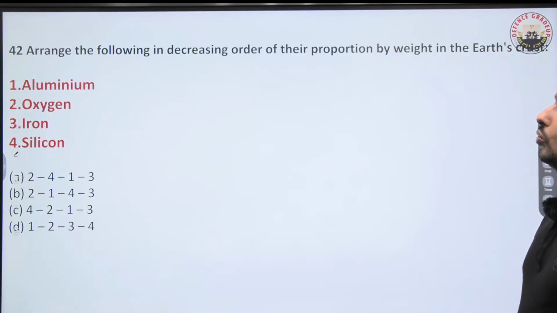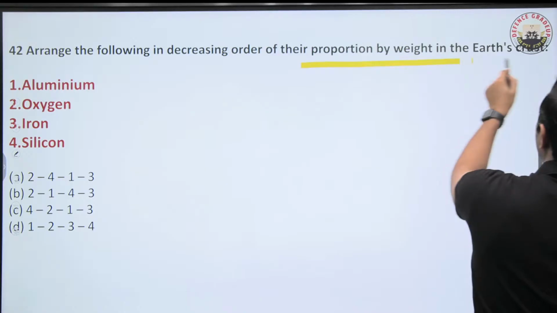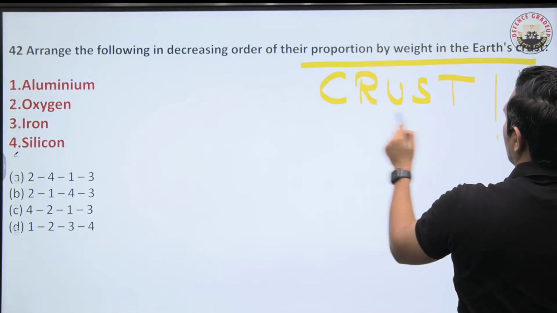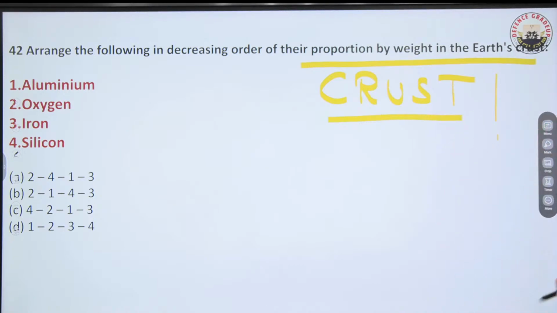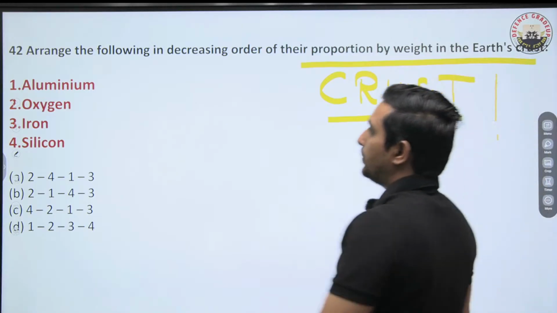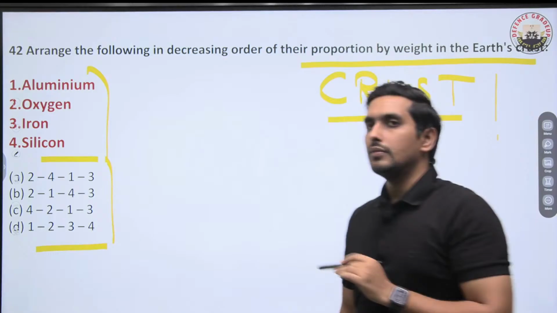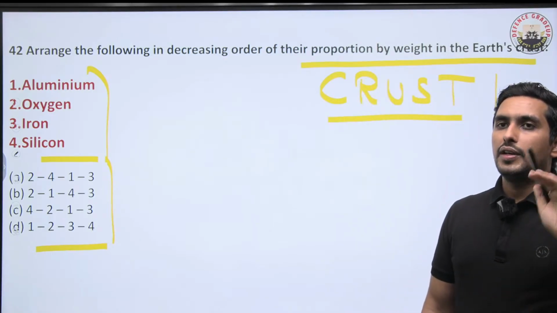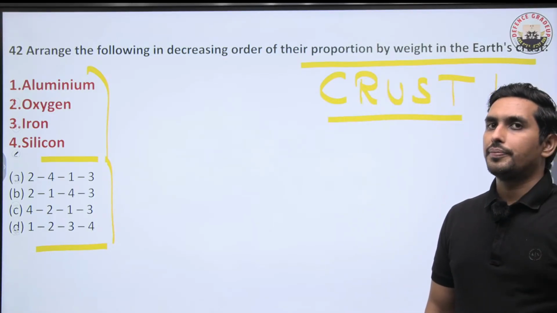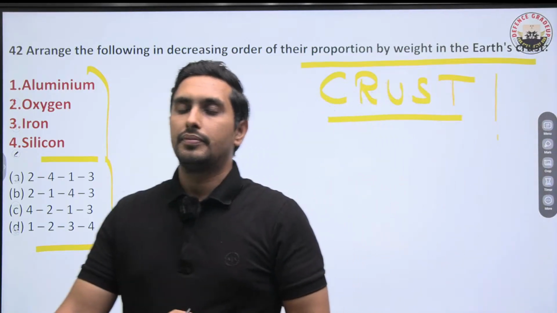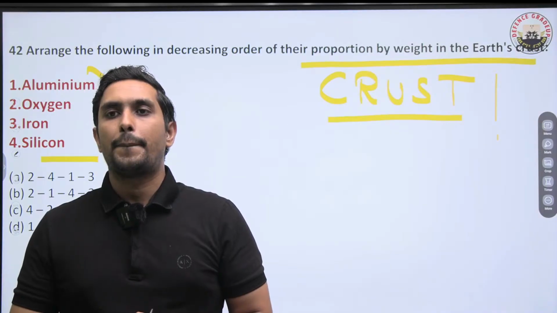Question number 42. Arrange the following in the decreasing order of their weight in the Earth's crust. When we talk about the Earth's crust, which one is there in maximum amount, and then we have to arrange them in order: aluminium, oxygen, iron and silicon. How do you arrange that? Tell me, which one is around 46 to 47%, the maximum? Very important question this is.